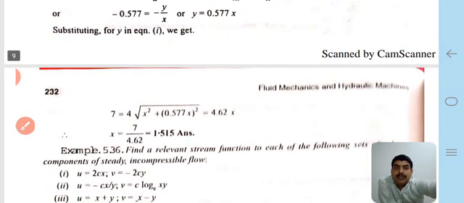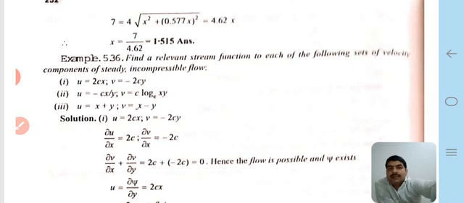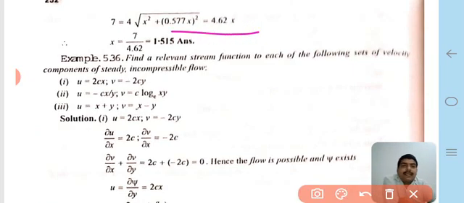We see here that 7 is equal to 4 under root x square plus 0.577x whole square, which is equal to 4.62x. Therefore x is 1.515. Now we calculate the value of x with the help of the stream functions, del psi upon del y and del psi upon del x. That is the u and v velocity components in terms of stream functions.